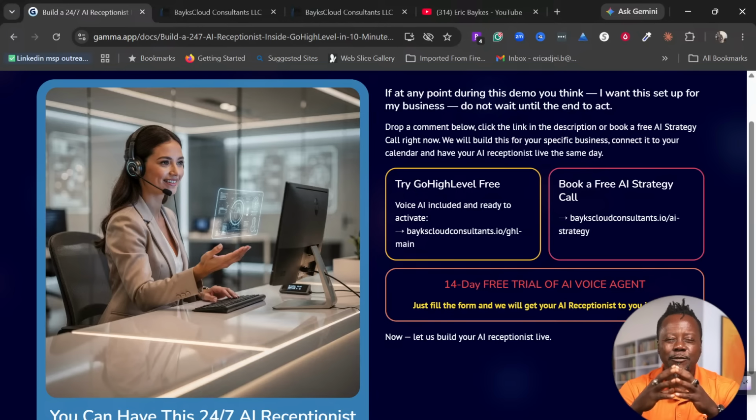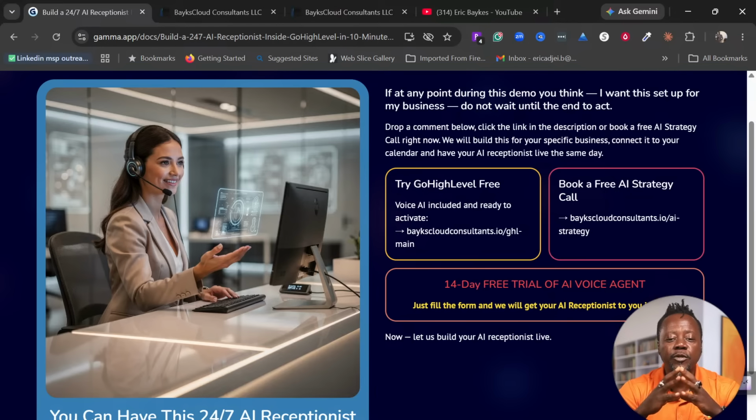It has almost 90% of the tools that every small business needs to operate efficiently. I've been using Go High Level to run all three of my businesses, and you would save a lot of money if you go with it.